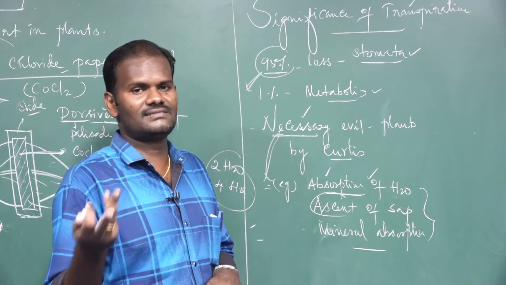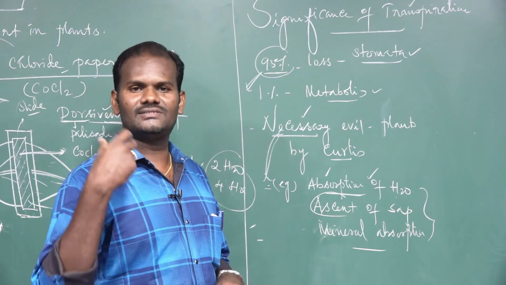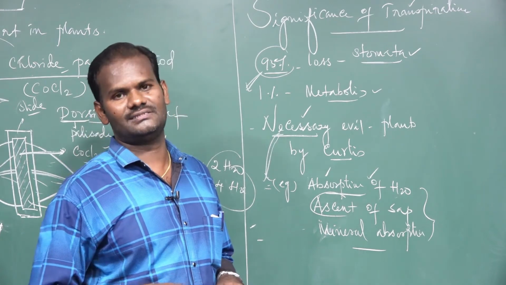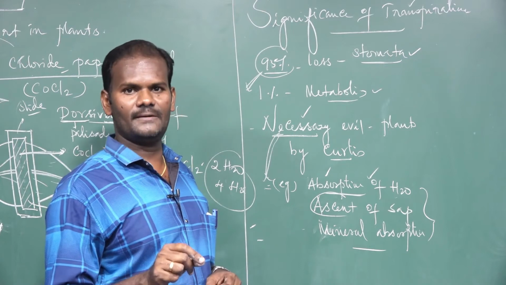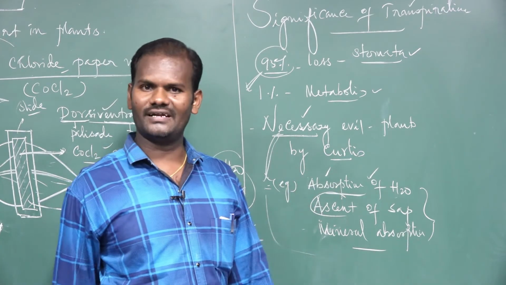If transpiration does not take place, what will happen? The leaf becomes dry and withered. As a result, the rate of photosynthesis also gets arrested. So it is necessary, but at the same time it is an evil. These are the significance or importance of transpiration.